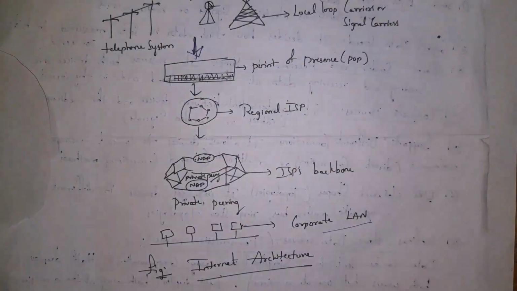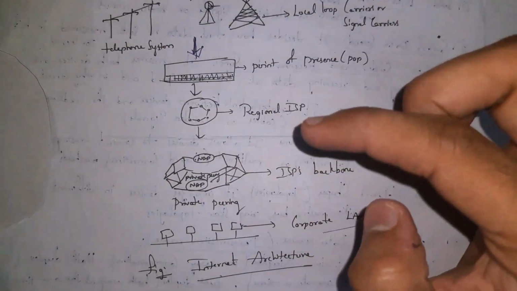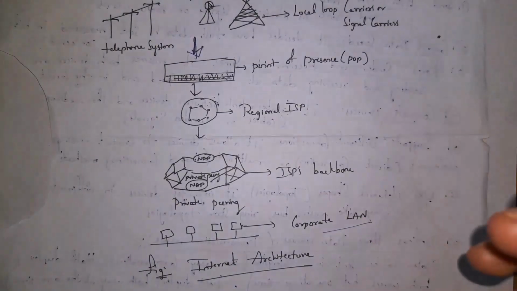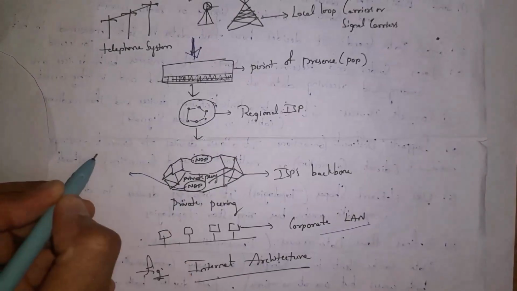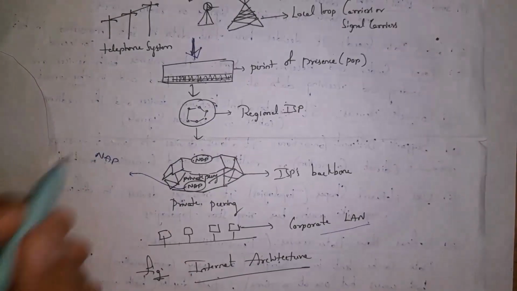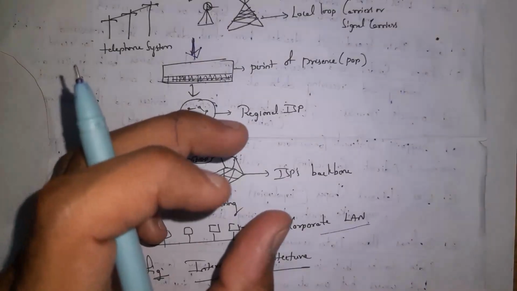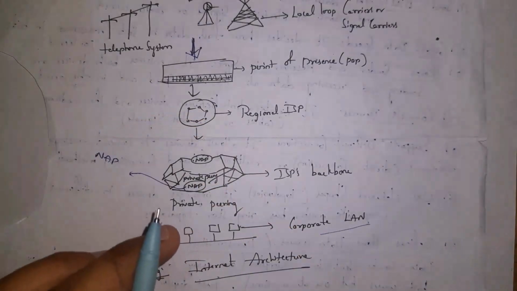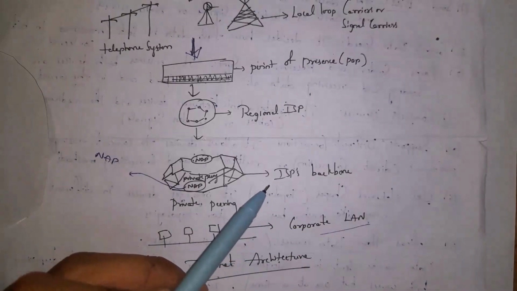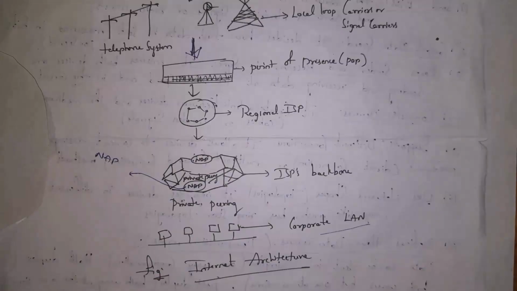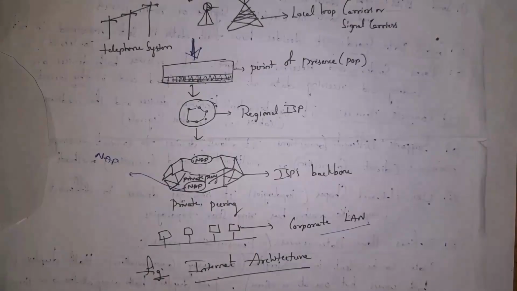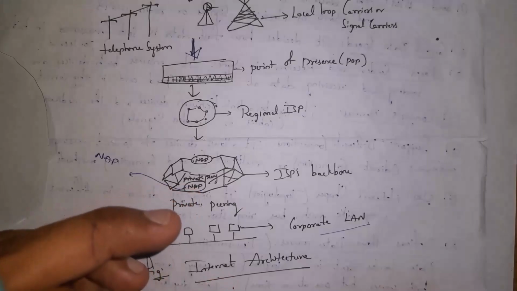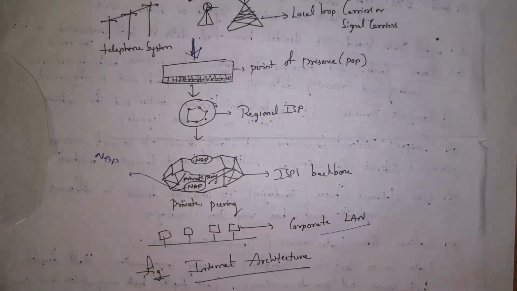And if our request is not available, this ISP provider will contact the ISP backbone, like they will connect to other networks. Guys, whenever an internet service provider connects to another network, we call that connection NAP, that is network access point. It is the point where the internet service provider will contact another network. And by some private connections, this internet service provider backbone will provide information to the client. Okay, this is the corporate LAN, that is nothing but the Amazon company local area network. Whenever I type amazon.in, we will get that website from Amazon company servers. We call that Amazon company network the corporate local area network. This is the entire architecture.